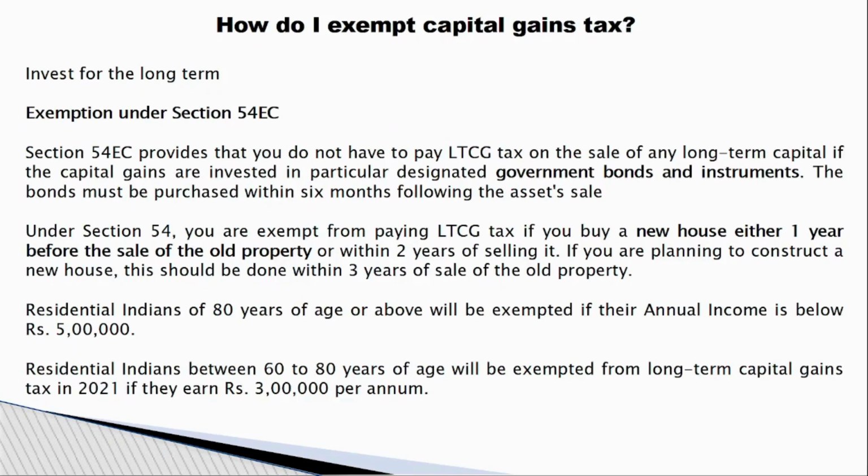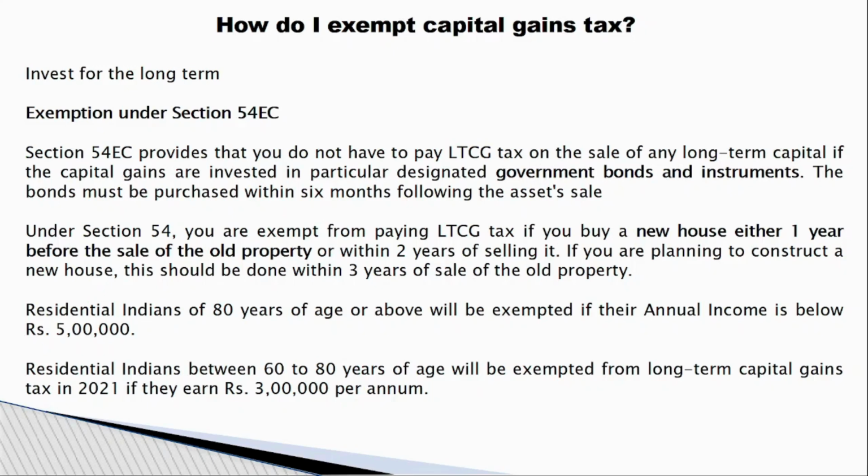So how can I get exemption from capital gain tax? Say I purchased a property and sold it for a higher price. I got the money. So how to get the exemption from the capital gain tax? You can invest in government bonds and instruments. Within 6 months of selling your property, you have to purchase these government bonds and instruments, and that amount will get the exemption. Or you can buy a new property, a new house, then you will get an exemption.